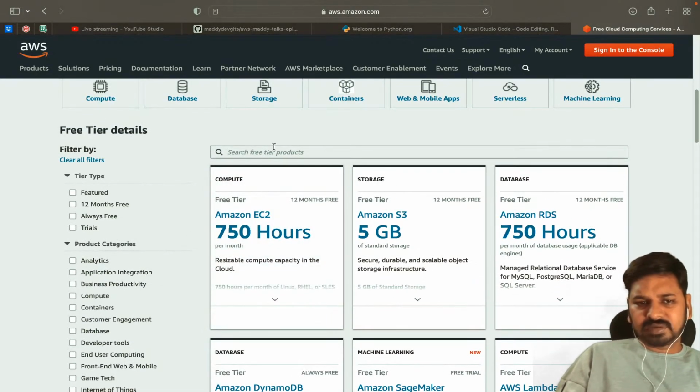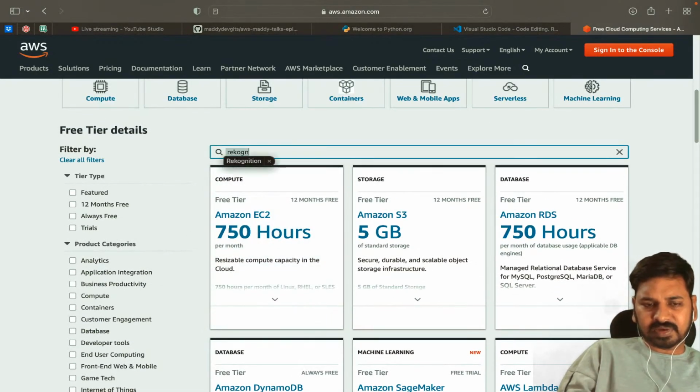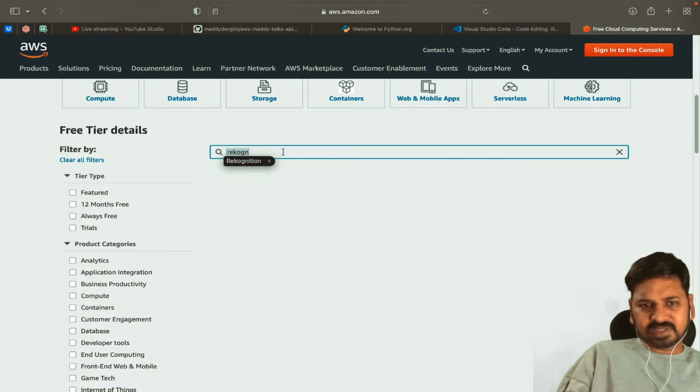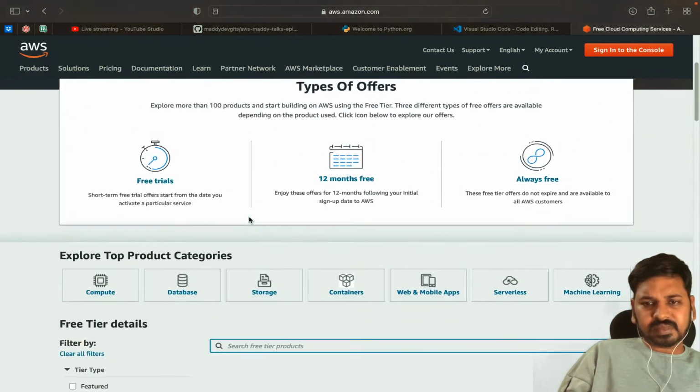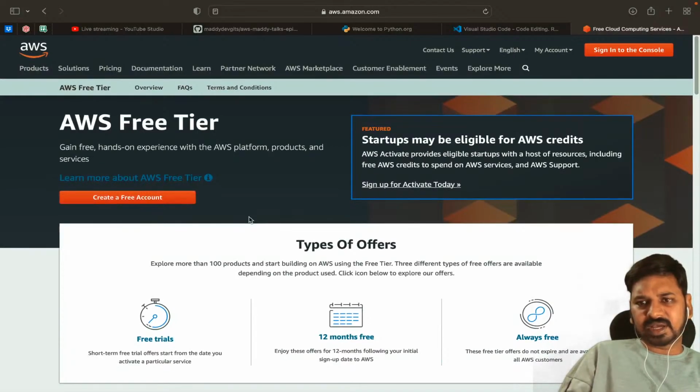So we will be using one service which is called Rekognition. Okay, so we will be using the Rekognition service. The Rekognition service is also available in free tier, so they don't have any limit where you can use this Rekognition API. Okay, and most importantly, you should create an account.